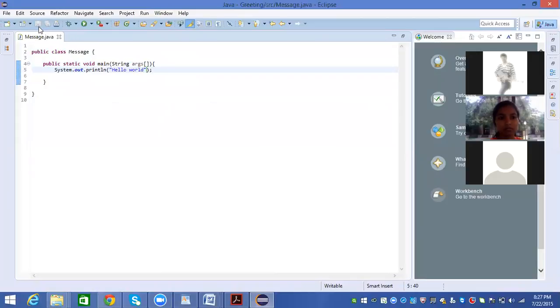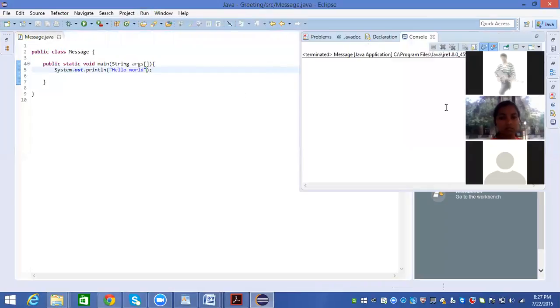See what is happening: this is the Eclipse framework. If you are writing a Java program in Notepad, what are you going to do? You say javac, space, program name dot java. Then it will get compiled and converted to bytecode. Then you will run the program. This is exactly what happens. But here, whenever you save this program, it automatically gets compiled. It creates the dot class file internally. And whenever you go to Run and click on Run, the program will run and you can see the output. See, hello world.